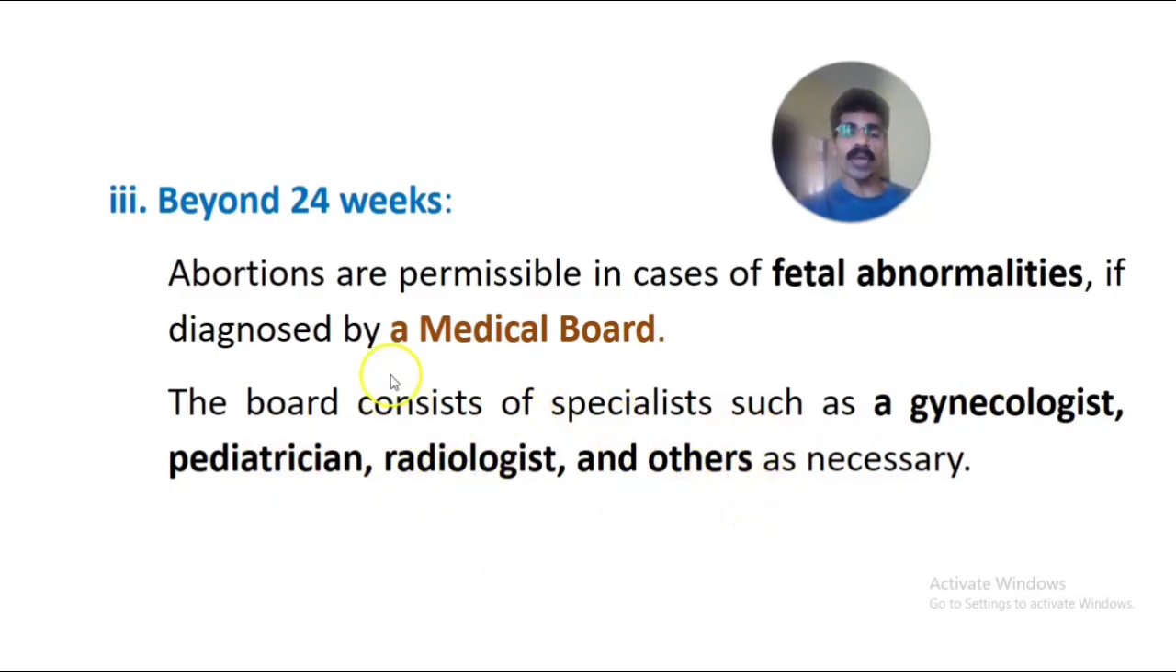So this will form a medical board. If the medical board diagnoses and advises that there is a fetal abnormality, it has to go for MTP, then it could be done beyond 24 weeks according to the new amendments. So these are the three important extensions of the gestation period to have an MTP under the new amendment.